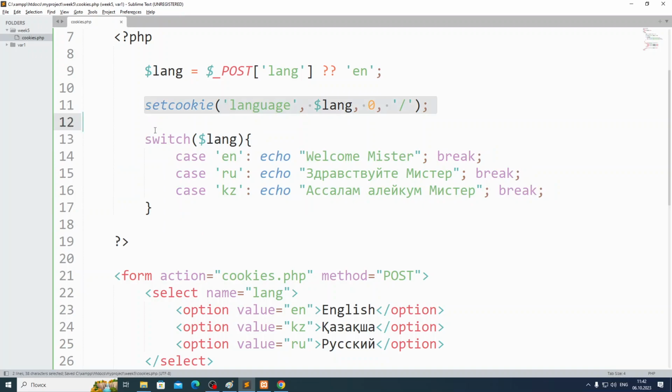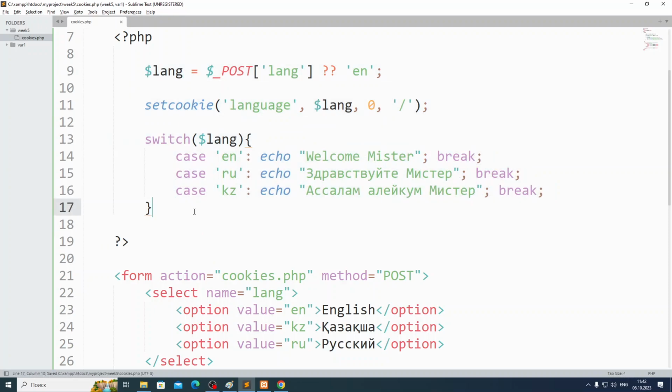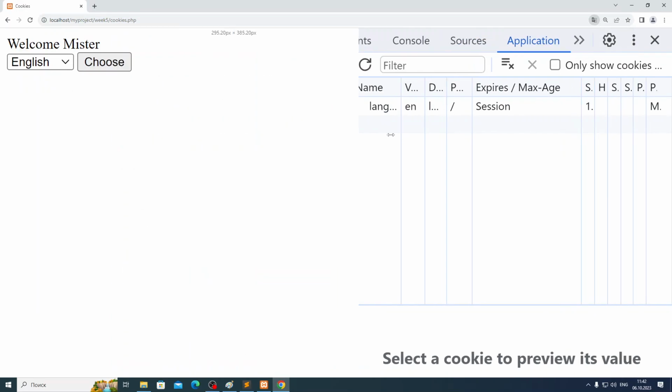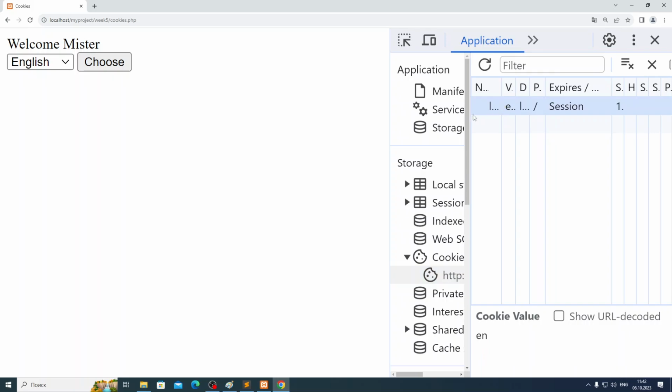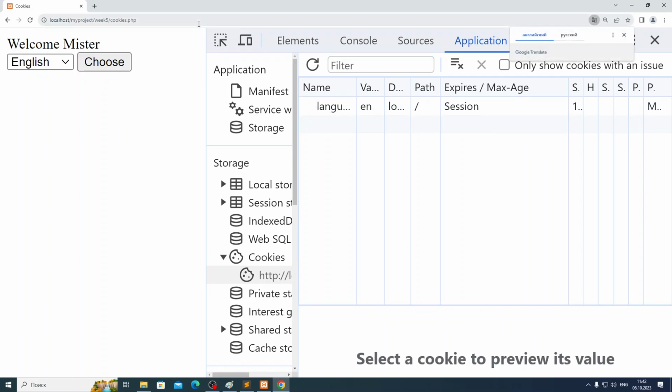So let me set cookie if... take everything, guys. How can I do this? Let me just try to think for it, guys. Set cookie. Okay, yeah, okay, guys, it's okay, I think. Now let me try to remove, you see the cookie value is what? English, yeah? So let me try to remove this. I will go here again.